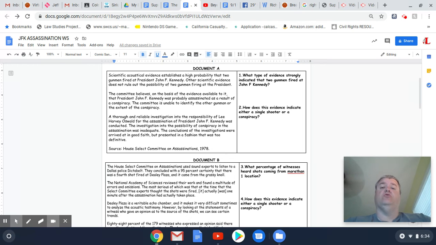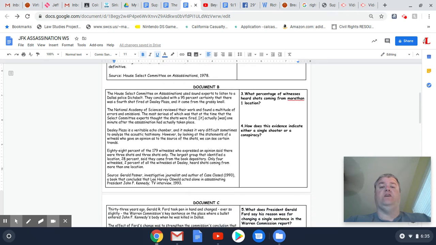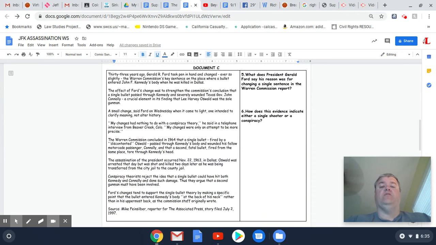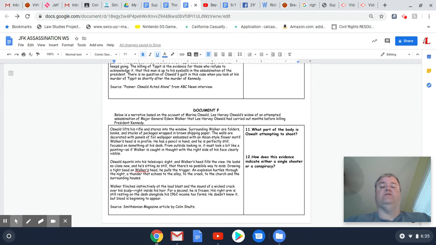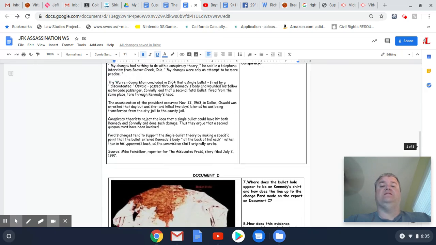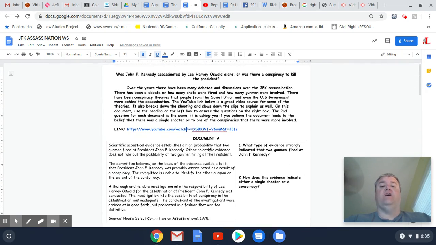So in number two you're going to tell me, does the evidence they gave in this document make you feel that it pushes the idea that there was just one shooter, Lee Harvey Oswald, and that's it? Or does the evidence in this reading make you think that maybe there was a conspiracy, maybe there was a second gunman? You're going to answer how each one of these quotes makes you feel. Pretty self-explanatory. There's document B, document C, document D, E, and F. So 12 questions total, using the documents that are provided.